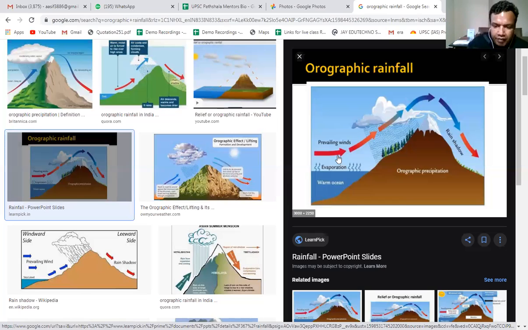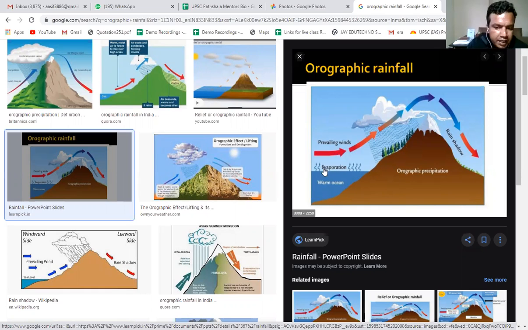It may be due to a convective current or due to an orographic barrier, right? In convectional current, due to the increase in temperature, the air mass was getting lighter and moving upwards. But here, the wind is moving upwards due to the barrier created by the mountain. Right? So the barrier created by the mountain is why there is rainfall here.